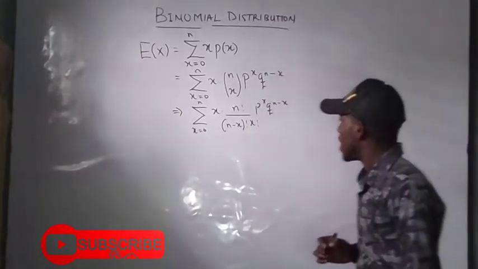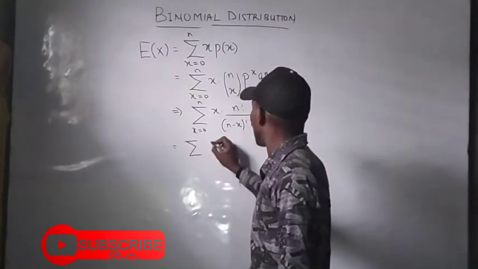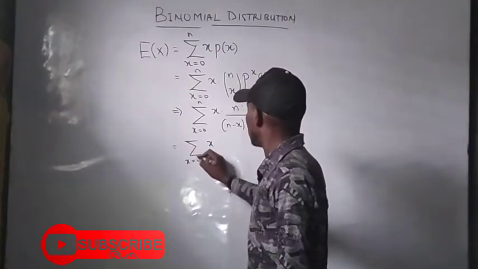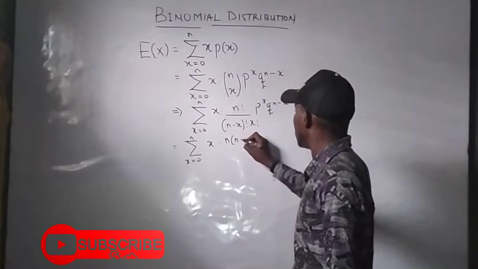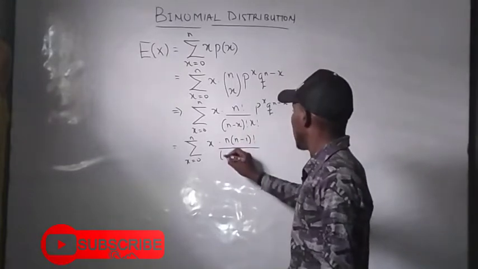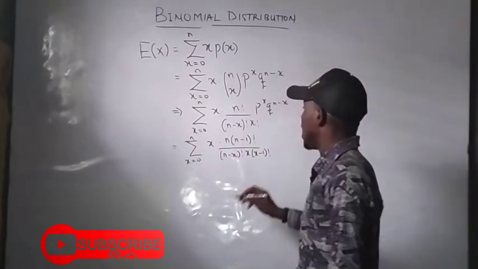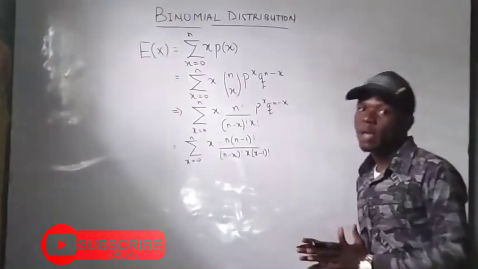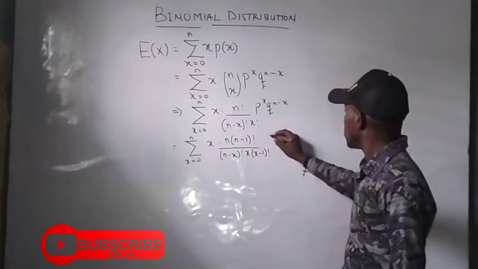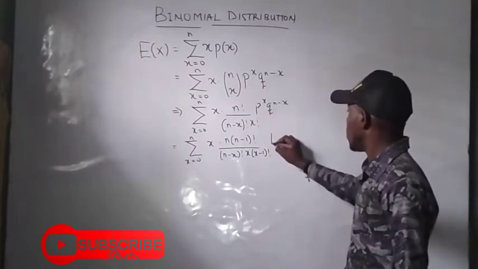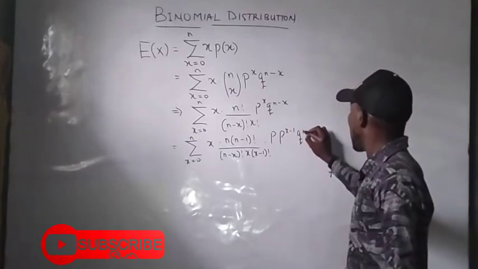By expansion, the summation of x ranging from 0 down to n of n times n minus 1 factorial, all over n minus x factorial times x times x minus 1 factorial. I've just expanded it using the factorial method of expansion. Then times p; let me take away one p from p raised to power x, so I have p raised to power x minus 1 and q raised to power n minus x.